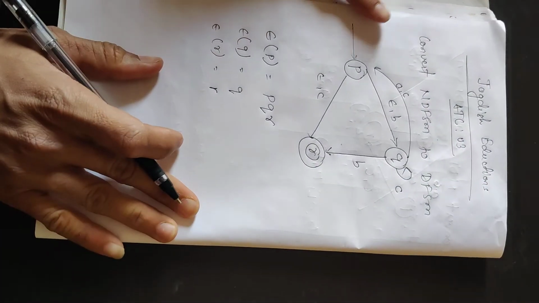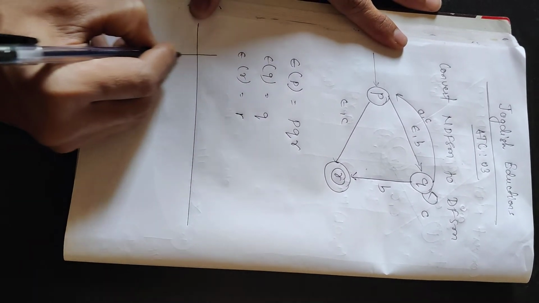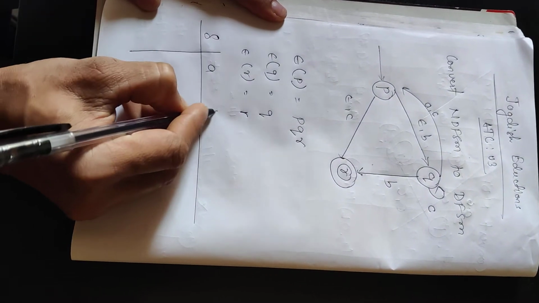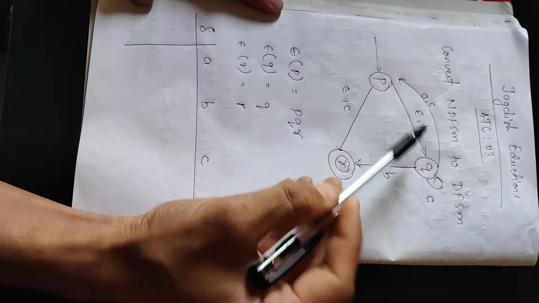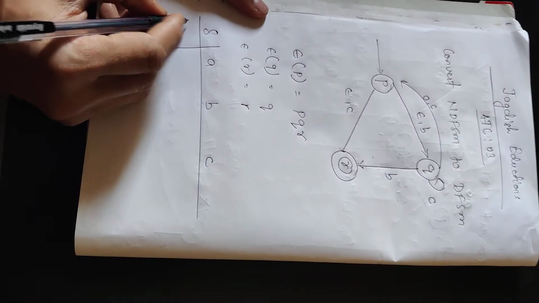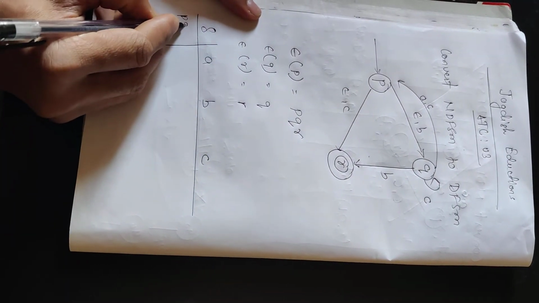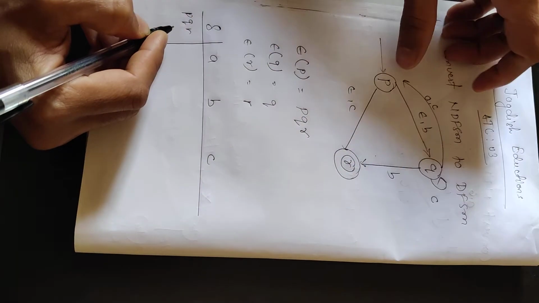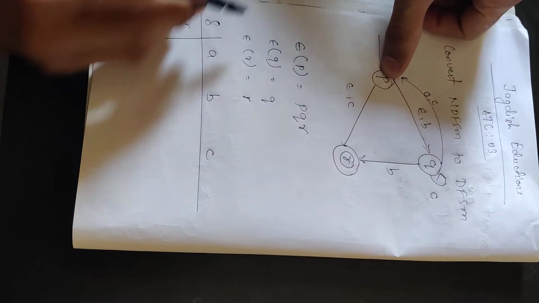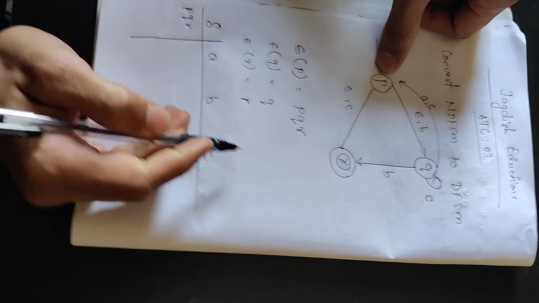Now coming to the transition part, we will draw one table. Transition, inputs A, B, C. Here you see in this diagram, A, B, C, three inputs are there, so we will take three inputs. P, A, B, C. Now here we have got a new state PQR. On giving input A from P, are we reaching any state? Check once here, nothing, so leave it as it is.